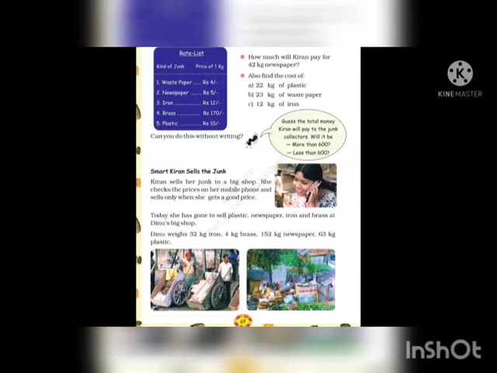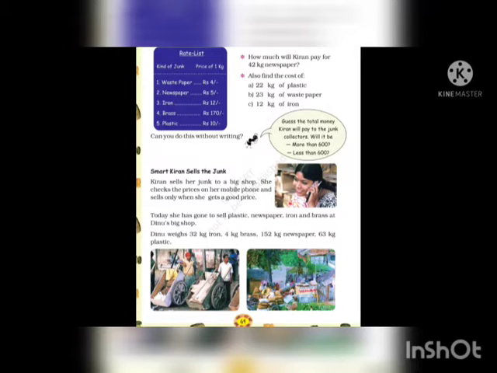So can you do this without writing? Guess the total money Kiran will pay to the junk collectors. Will it be more than 600 or less than 600? These questions you will do in your book only. This is your homework. They are very easy questions. We just have to do simple multiplication here. You will solve it in your rough copy and then write the answer here in the book.